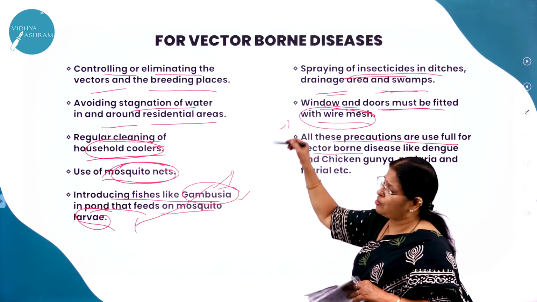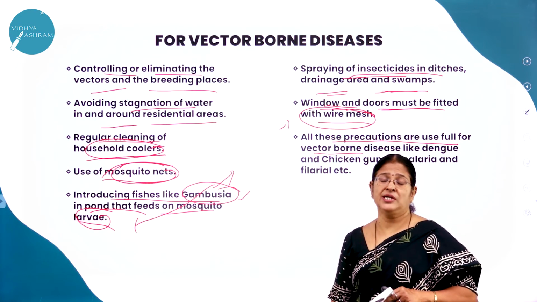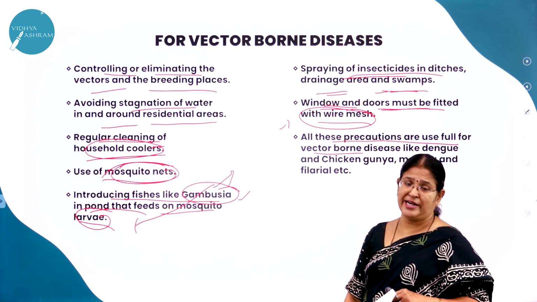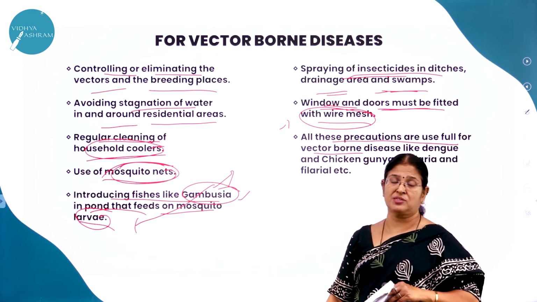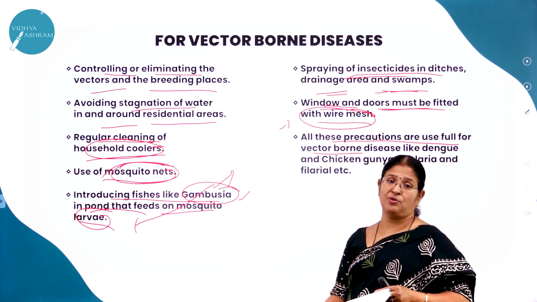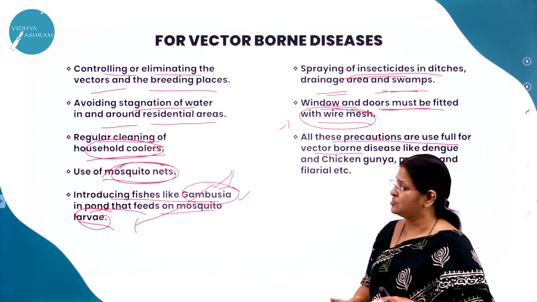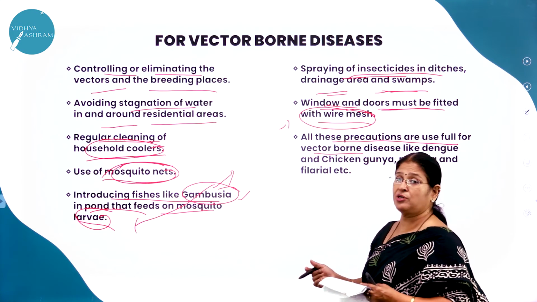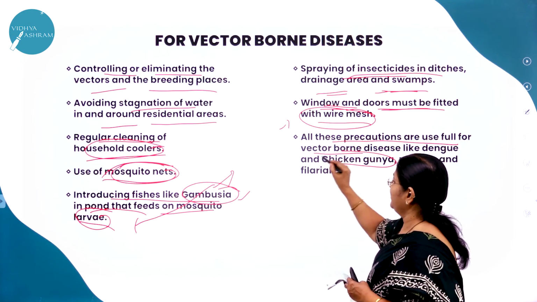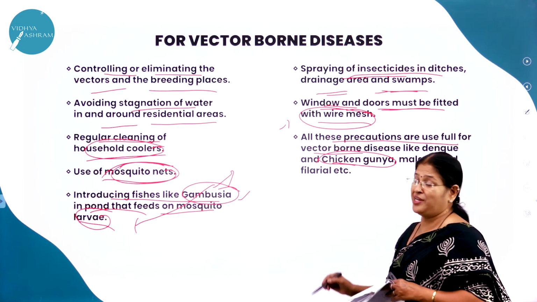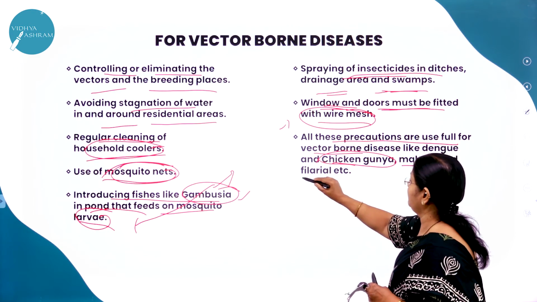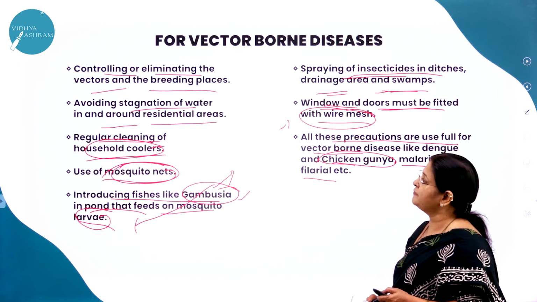Only when you follow all these precautionary measures can we avoid getting infected, particularly where the mosquito is the main vector for malaria. And not only that, nowadays we are afraid of chikungunya, then malaria, of course, then the filarial worms, right?